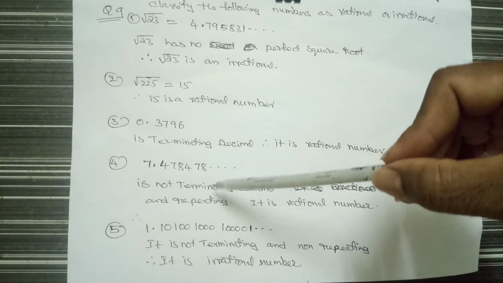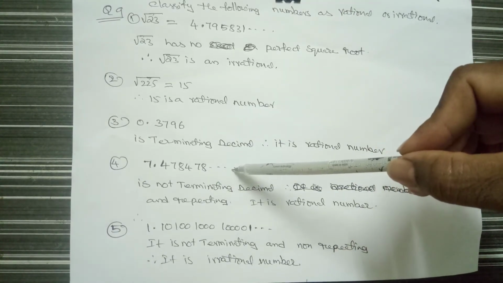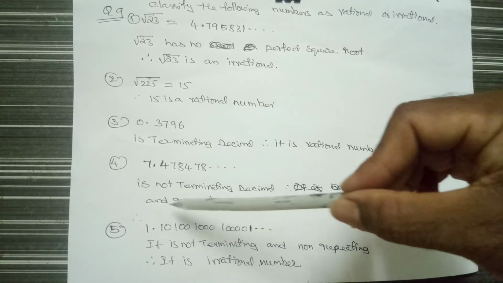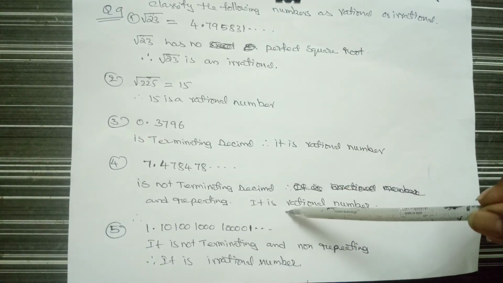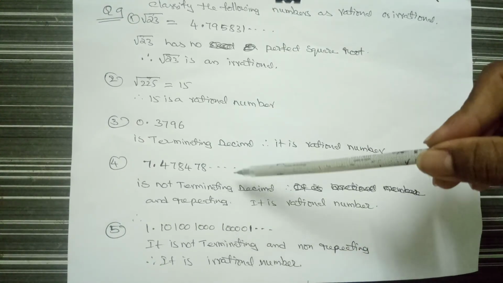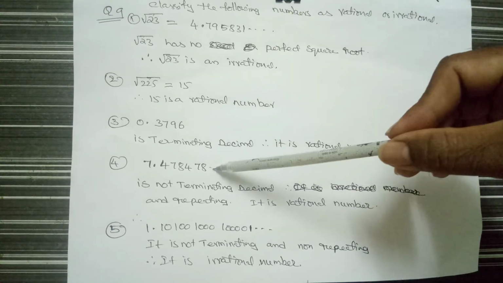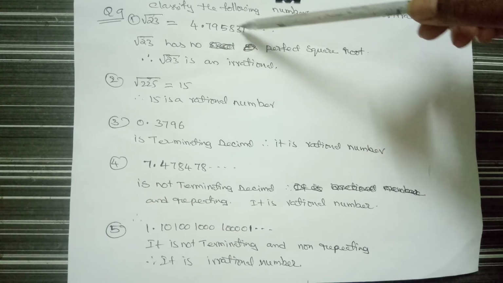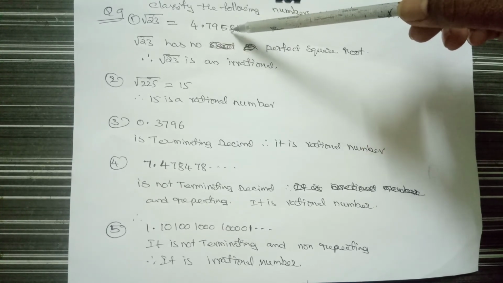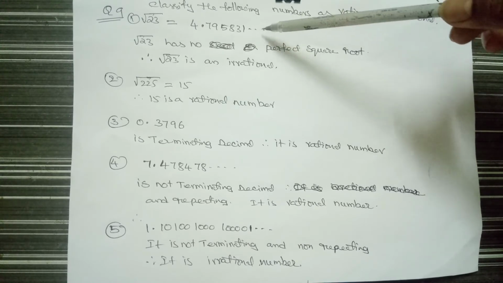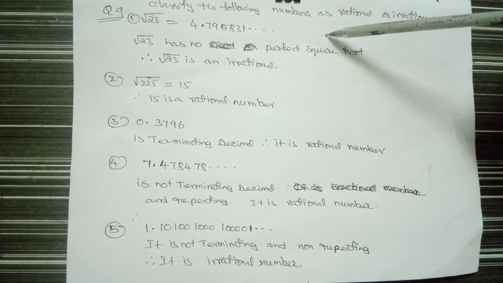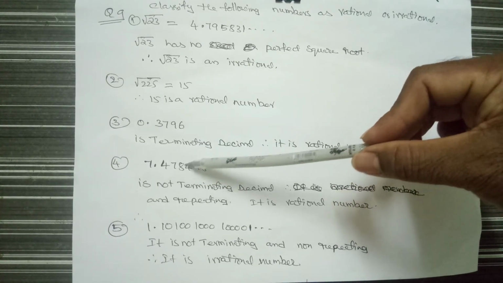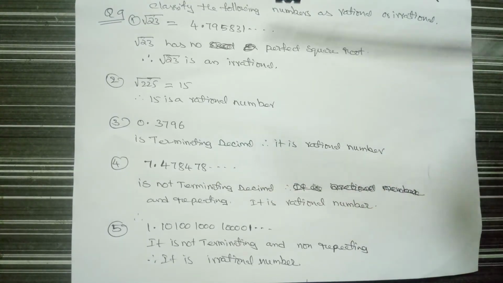So we can check: "and so on" will be there for two cases, one for a repeating decimal and the other for an irrational number. But what is the difference? In an irrational number, the digits will always change, like 7, 9, 5, 8, 3, 1, 2, 6, 5, 4, and there is no pattern to be repeated. But here there is a pattern, 478, 478, 478 will repeat like that.